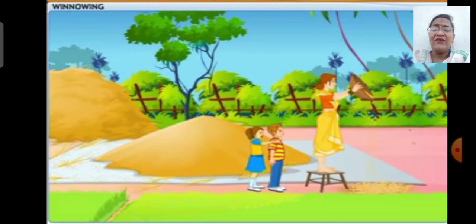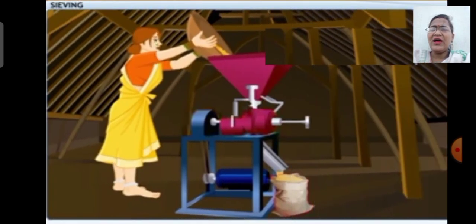Tina and Ravi were both surprised to see this winnowing method and said, "Wow, that's a neat way to separate wheat from husk." So now Tina asked the lady, "Do you sell the grains in the market once they have been cleaned?" The lady answered, "Yes, sometimes. However, we also have a grinding unit on our farm, so we are able to sell the finished wheat flour or atta in the market.